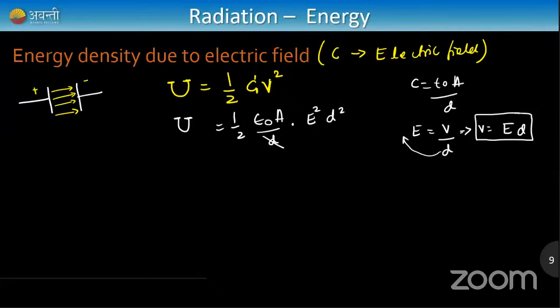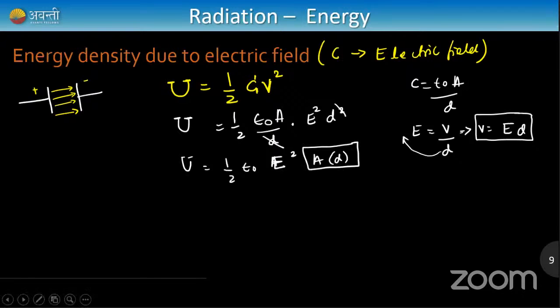So 1D and 1D cancel out completely. So therefore, U is equal to what I'm left with: half epsilon naught as it is, area as it is. Let me write E square first: electric field square into area and distance. Can you tell me, Chris, what is area into distance? Area into distance is volume, right? X square into distance is x cube, or pi r square into distance is again volume. So this A into D is volume. You bring the volume down to the denominator, you get the formula.